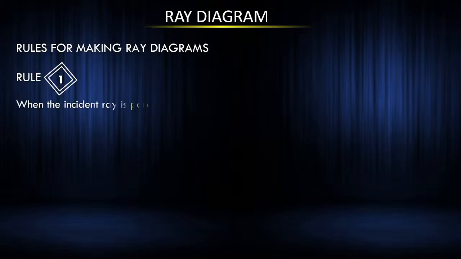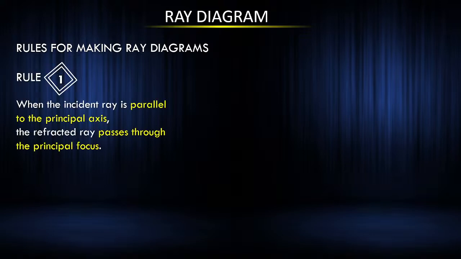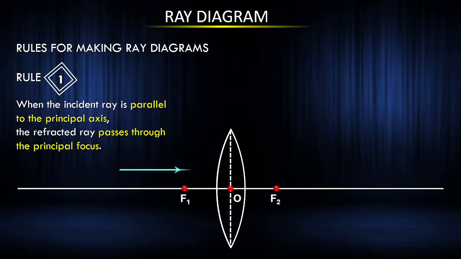Rule number 1. When the incident ray is parallel to the principal axis, the refracted ray passes through the principal focus. Imagine this is the diagram and this is the incident ray. Look at this carefully now. So what is the observation in the first rule? The refracted ray passes through the principal focus. That means if this is the incident ray, the refracted ray will pass through the focus. Did everyone understand?